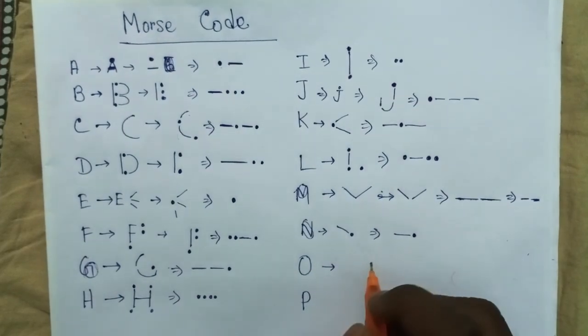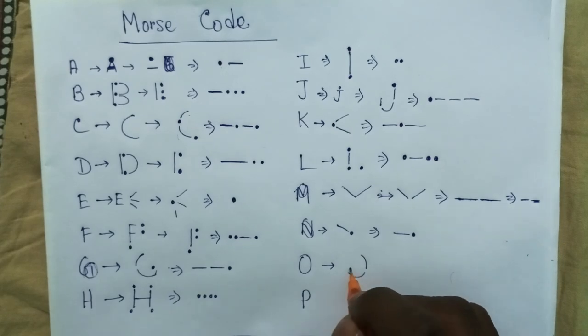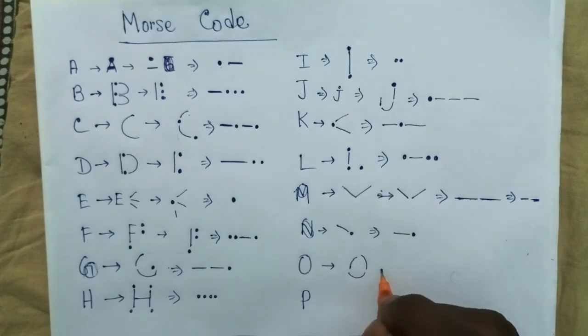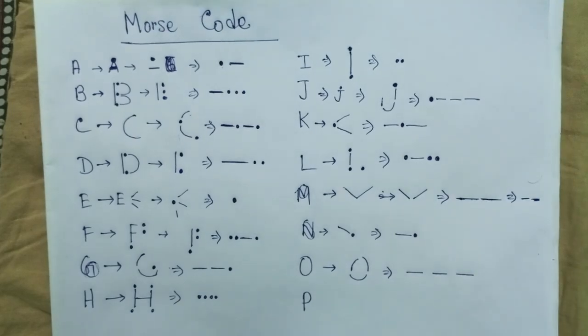O is very simple. We will see O is just 3 lines. 1, 2, 3. Translates into line, line, line. O.